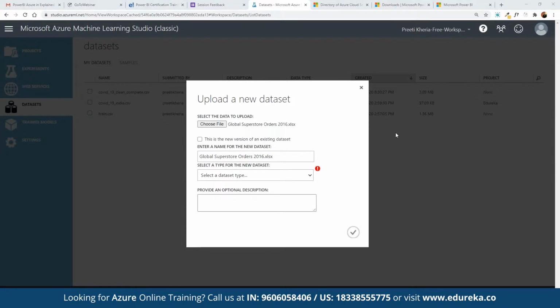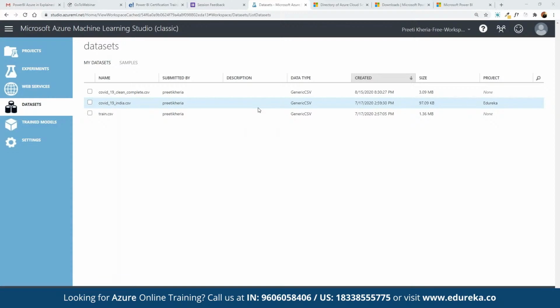So let's see if we have access to the CSV that we've already imported as part of the COVID India analysis, where we have a dataset for the active COVID patients and the recovered patients so far. So we can make use of this data for now. Now to work on creating a model out of this current data, we can go back to the experiments, where we can create our own experiment.